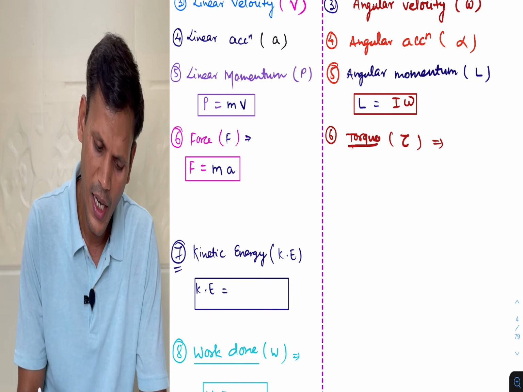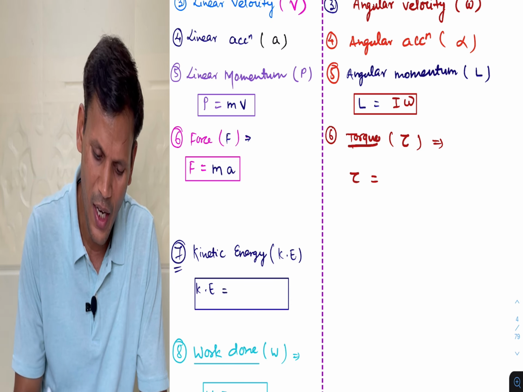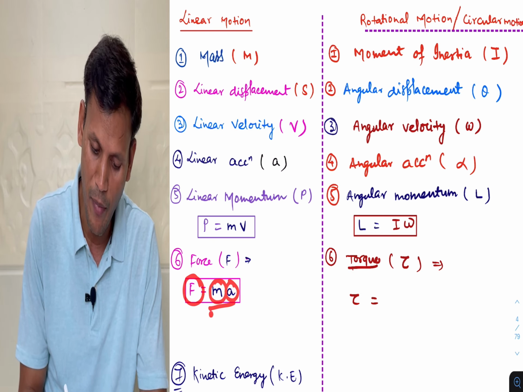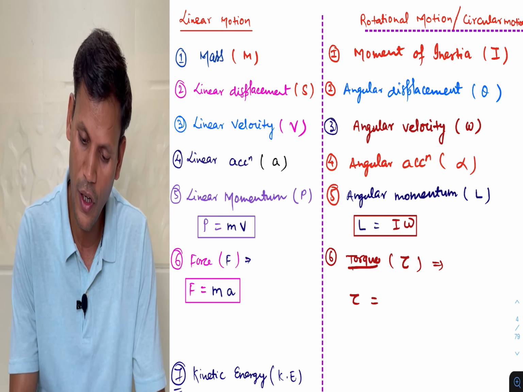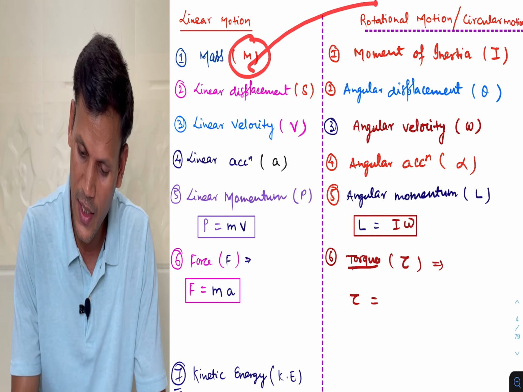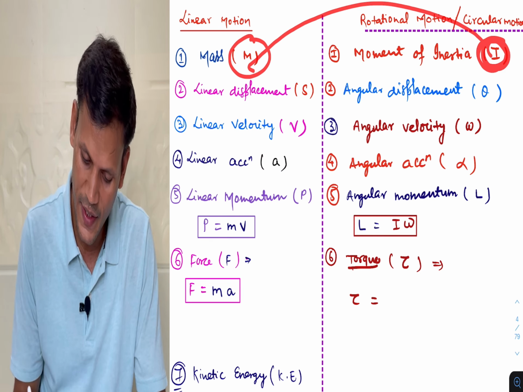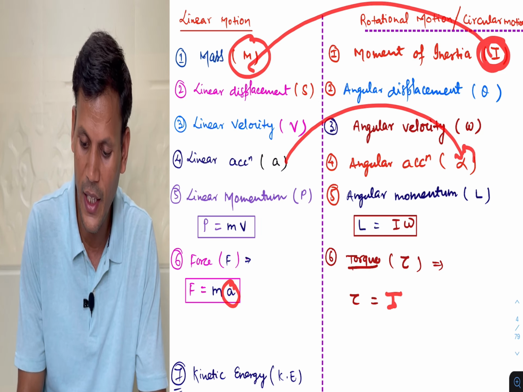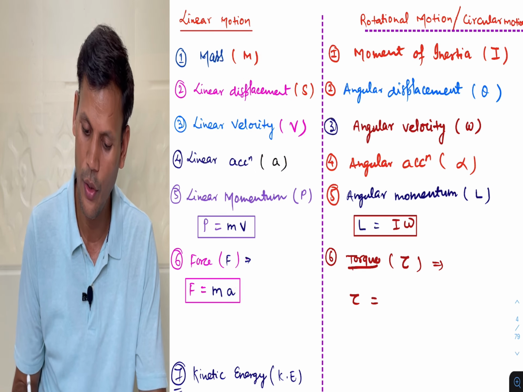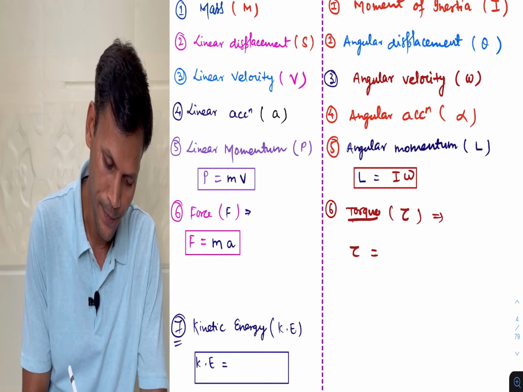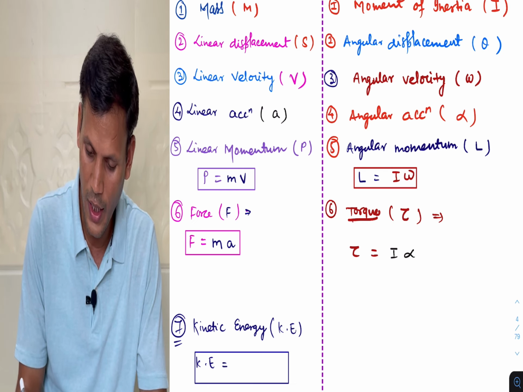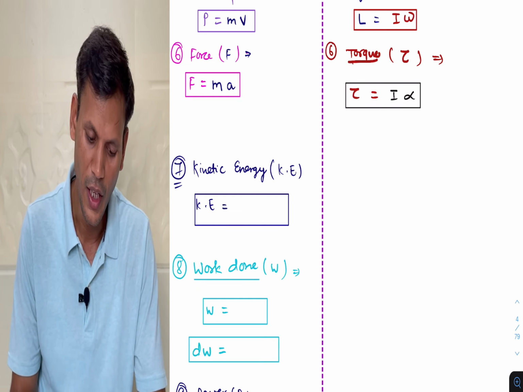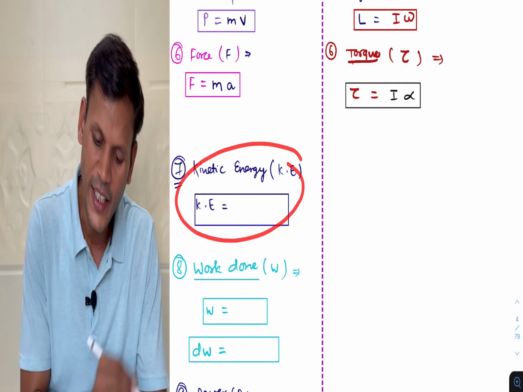Torque is tau, and torque will be, now again we have to compare it, mass into acceleration. Force is nothing but mass into acceleration. So here for rotational motion, instead of mass there is the moment of inertia, so there will be I, and instead of acceleration we will write alpha. So tau is equal to I into alpha. This is the formula for torque. Now next part is kinetic energy.